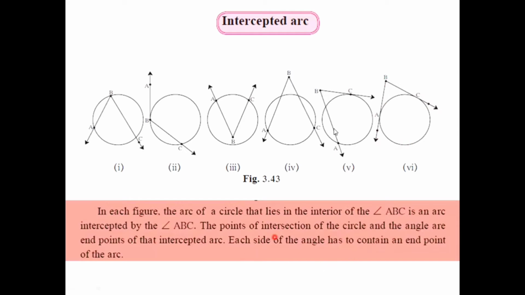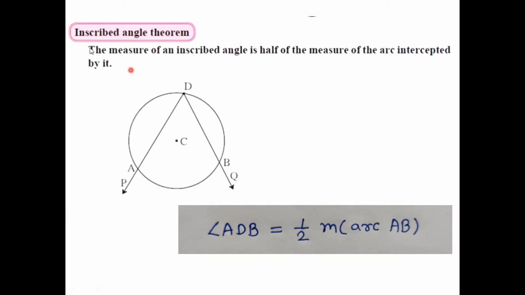Precisely, for an intercepted arc, each side of the angle has to contain an endpoint of the arc. So for all of these diagrams, as we can see, the sides of the angle contain the endpoints of each arc. That's why the arcs shown in these diagrams are intercepted arcs.